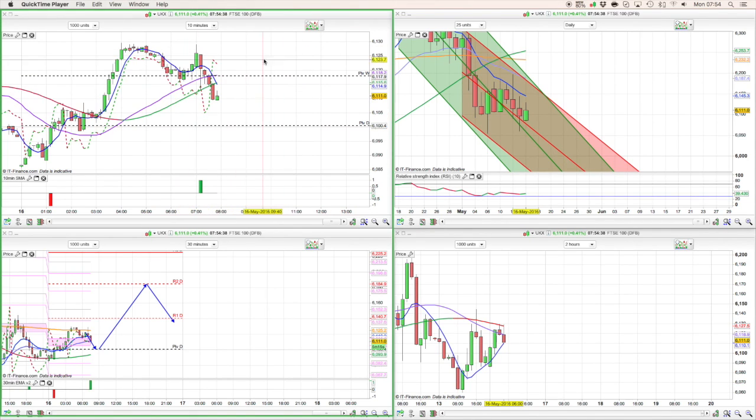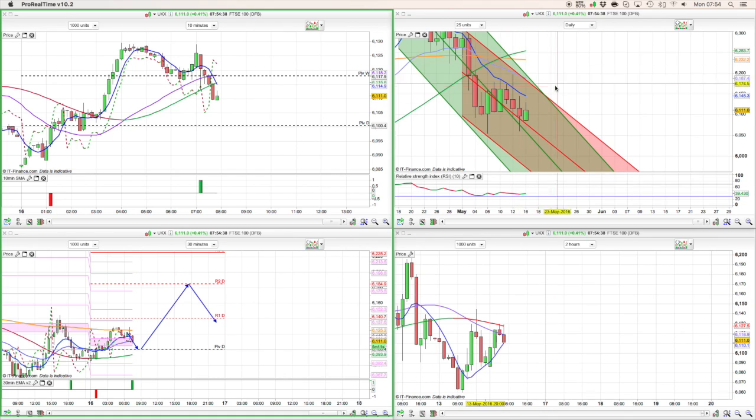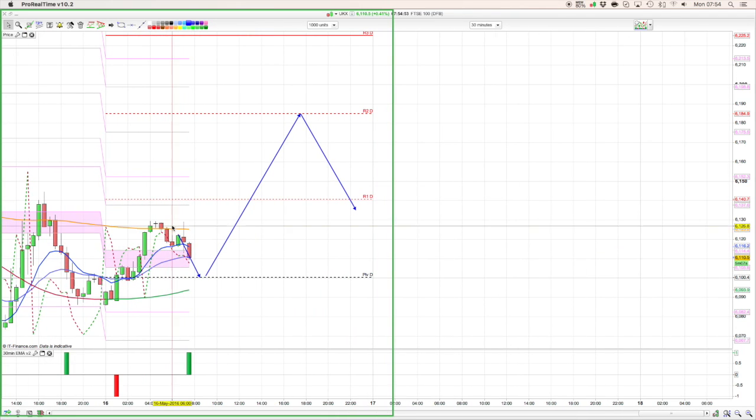We've just got the usual layout: the 10-minute chart, the 30-minute chart, the 2-hour chart and the daily chart. So the plan for today is basically a dip down from this 6125 area where we've got the 200 EMA, which is this orange line, down towards the daily pivot, which is at 6,100 to start with. And the coral area, we've got this green rising coral, 6092 support. And that's looking like a fairly key area for support.